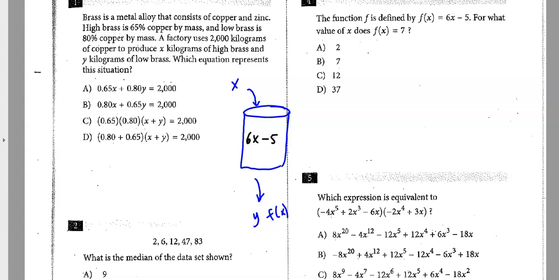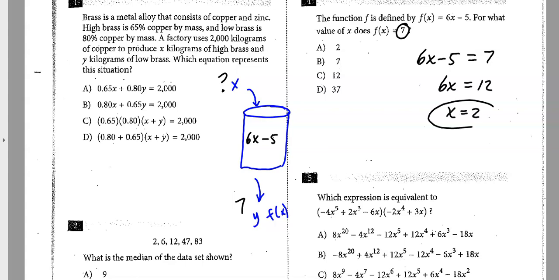Well, this one actually, they want to know, when does a 7 come out of there? Like, when will you get a 7 in the bottom? What x goes in to make 7 come out? So actually we're solving, when is 6x minus 5 going to equal 7? And I have to solve this. So I'm going to add 5 to both sides. And then divide both sides by 6. And I get an answer of x equals 2.